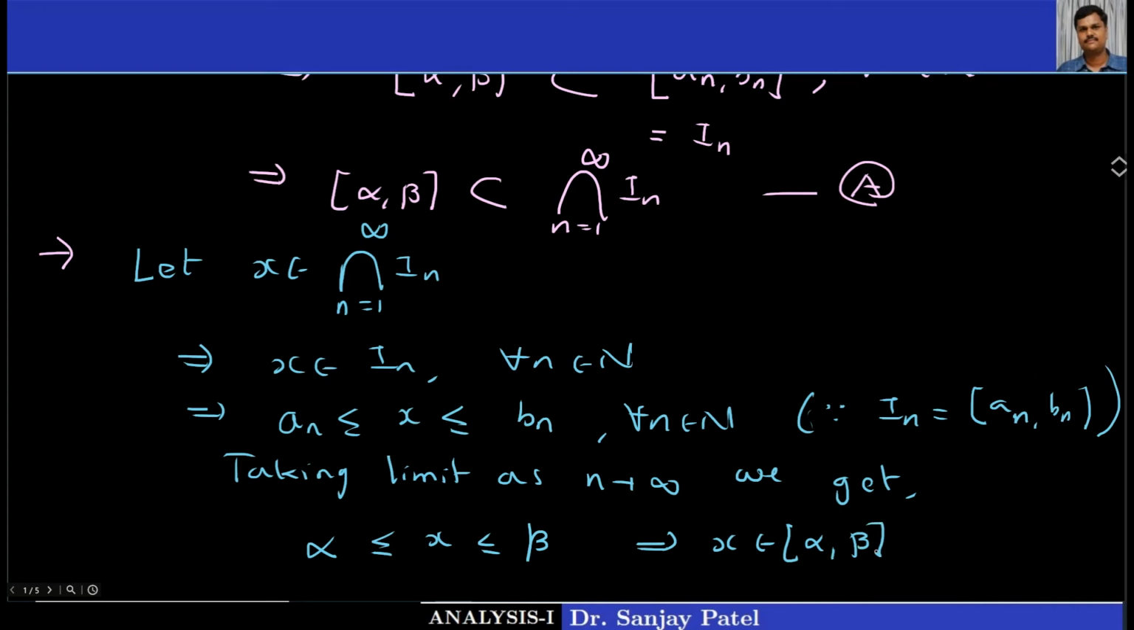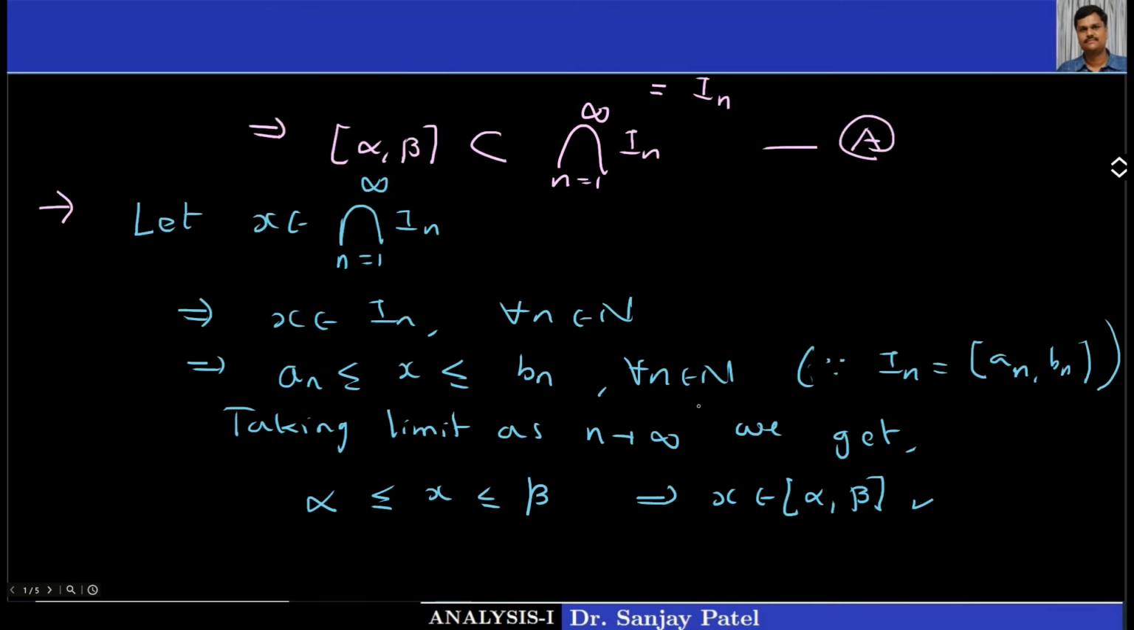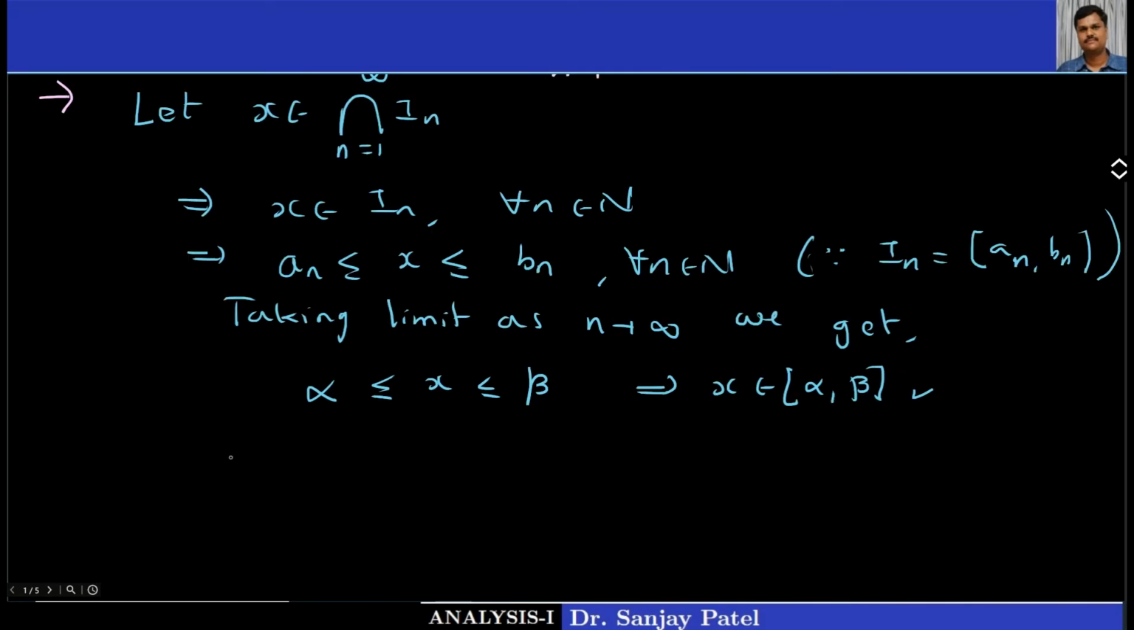Correct? See, I have started with x belongs to the intersection of all In, and what I have proved is x belongs to the closed interval alpha beta. Okay, so what is the conclusion? The conclusion is the intersection of all these In for n equal to 1 to infinity is a subset of the closed interval alpha comma beta.